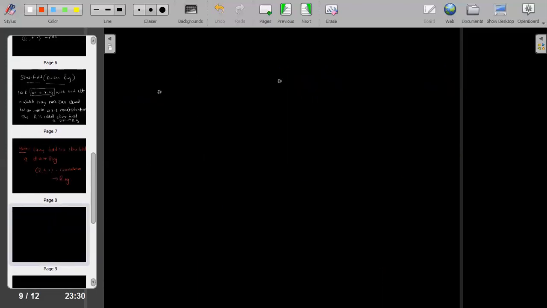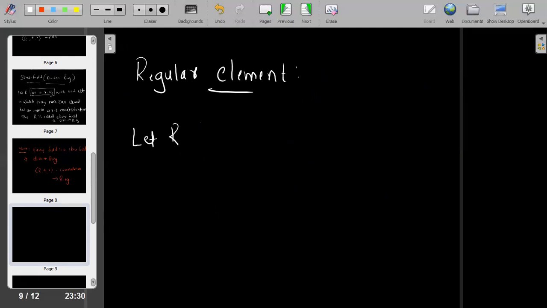So next definition, regular element. Okay. So this is a very important definition here. So regular element means, let R be a ring with the unit element.